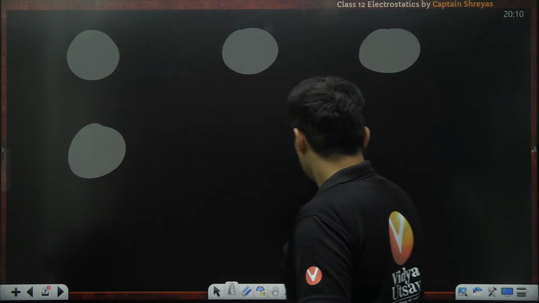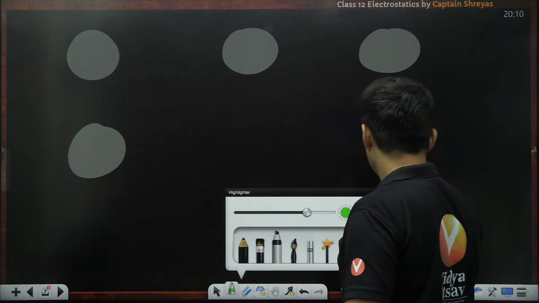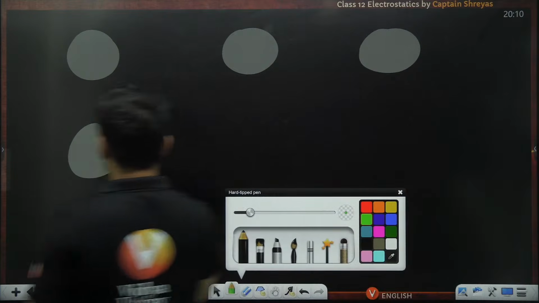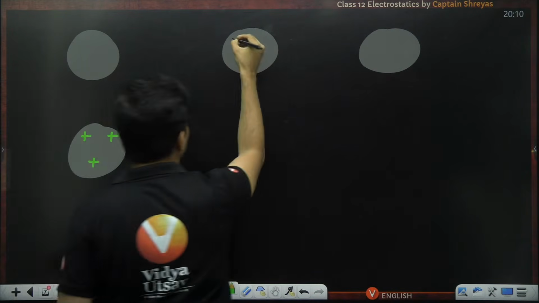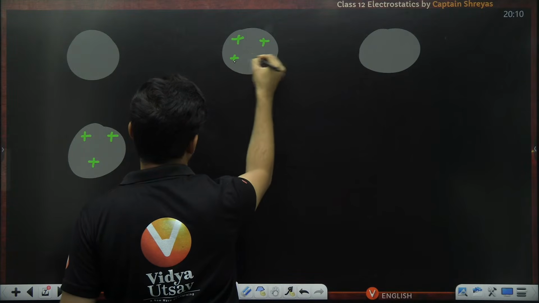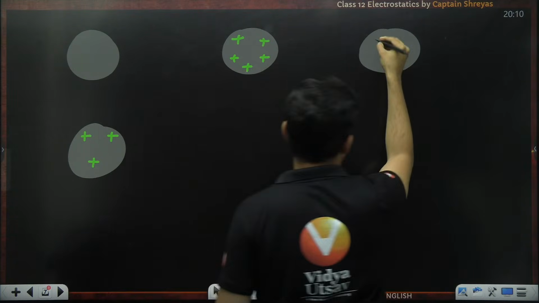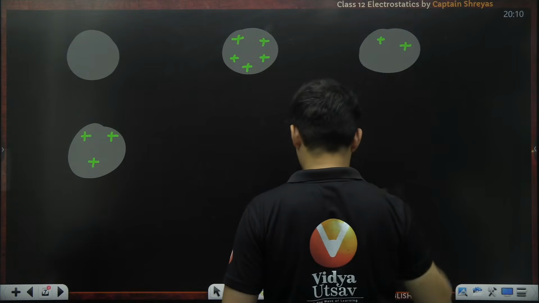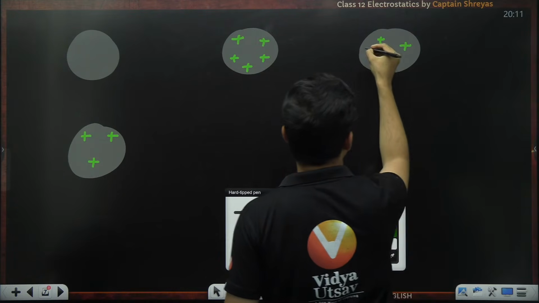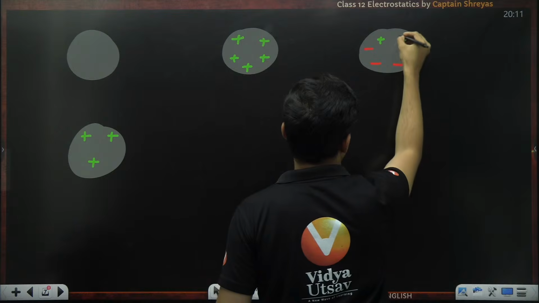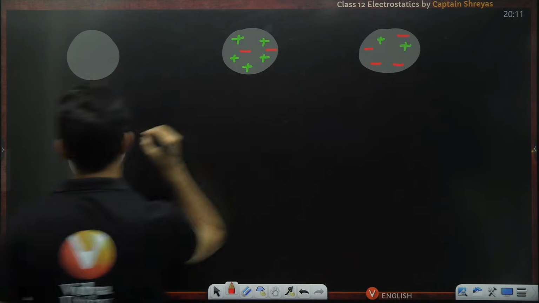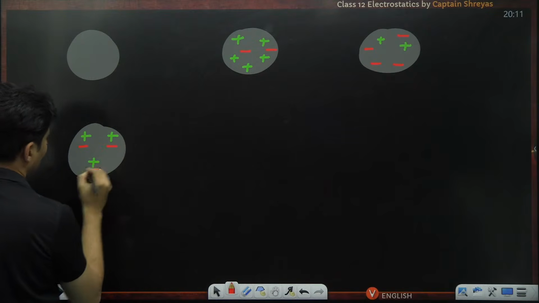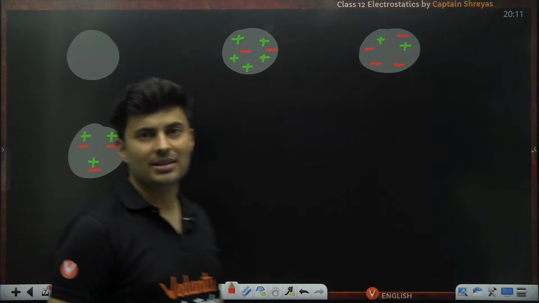Okay. So consider this example where there are some positive charges here, some positive charges here, positive charges here. Look at all these bodies.